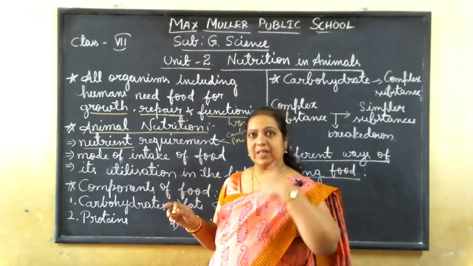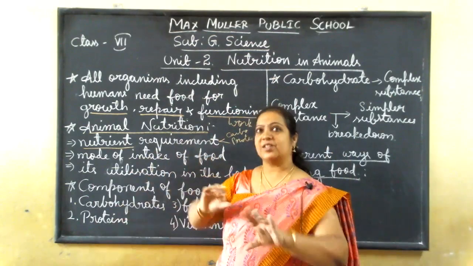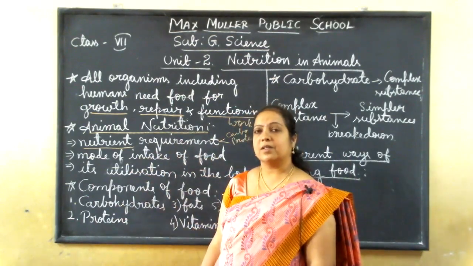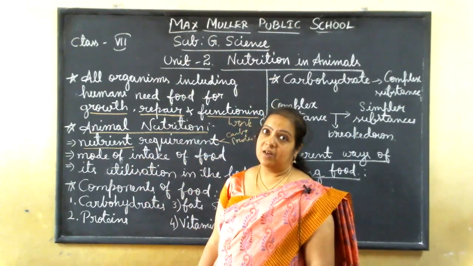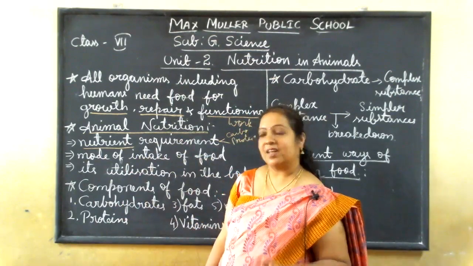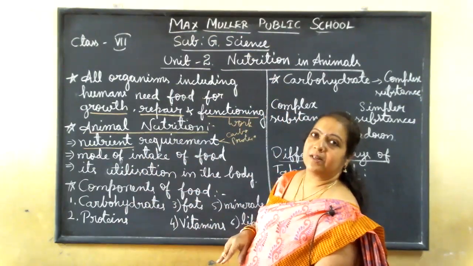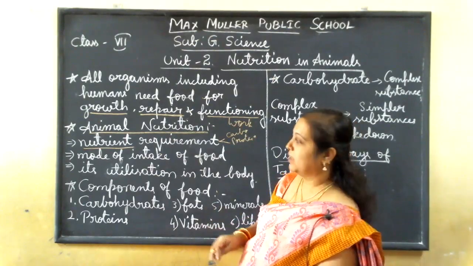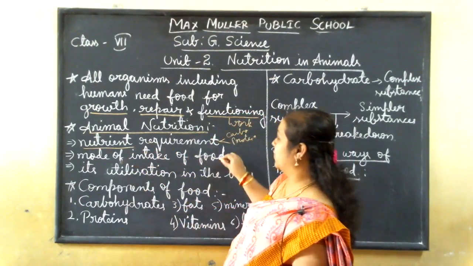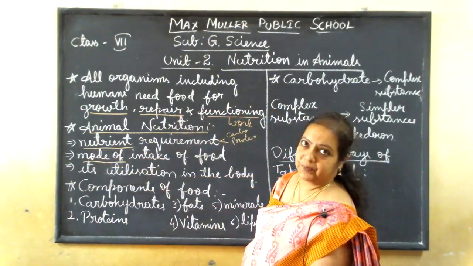In what way will we take in the food? We put food inside the mouth and chew. Do all other animals also eat in the same way or not? What parts are used for eating the food? That we will discuss in mode of intake of the food. Mode means in what way we are taking in the food. So that we will discuss in the second step.